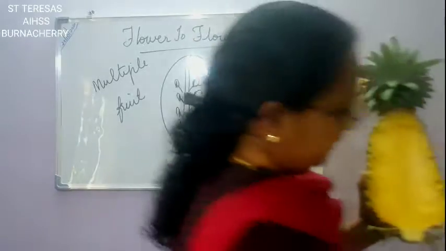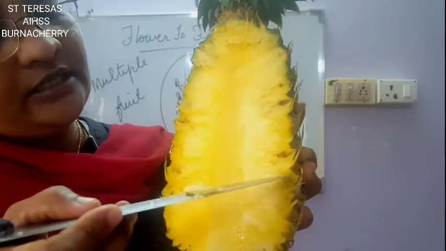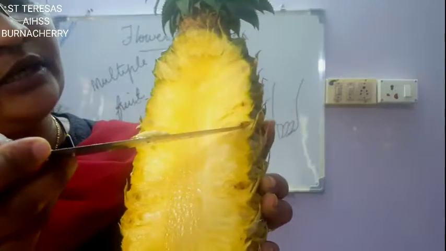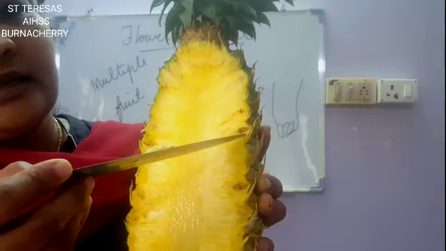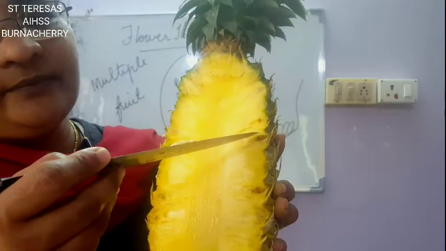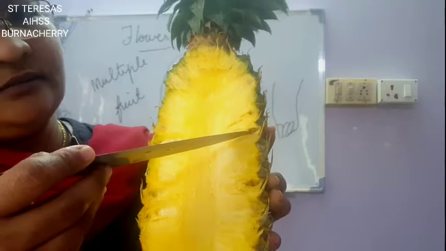Now here, just see this single thing. This is a fruit. This is a fruit. See, this is a fruit. And here you can see this, isn't it? This is part of the balance part of the flower. That is a gynoecium, androecium, filament, stigma, style. All that remaining parts is here.